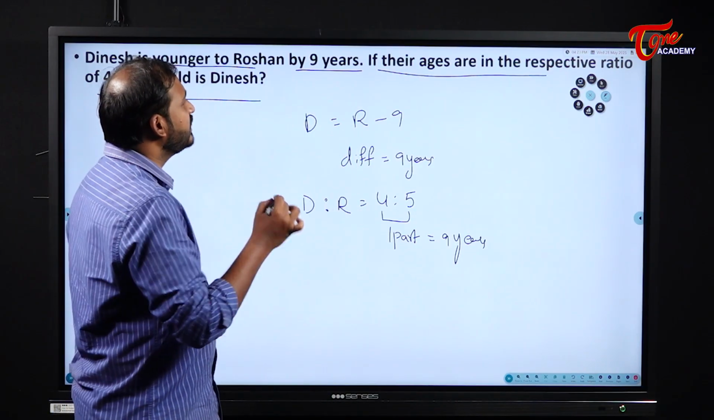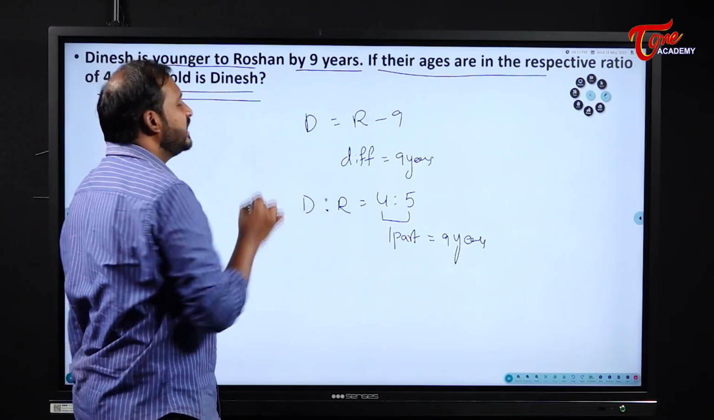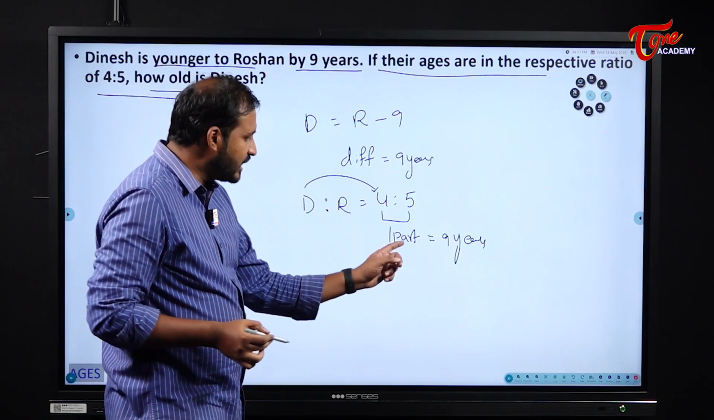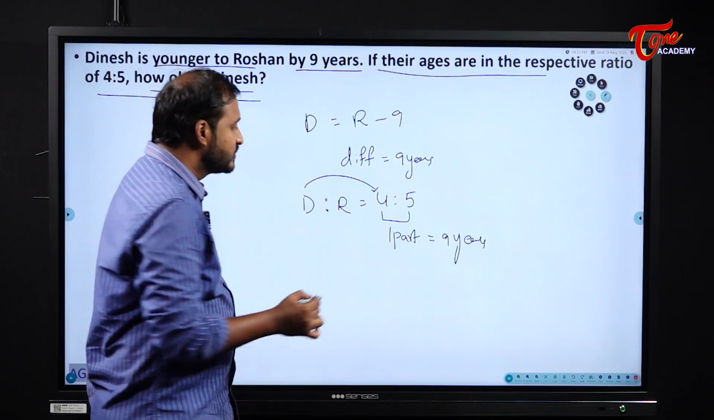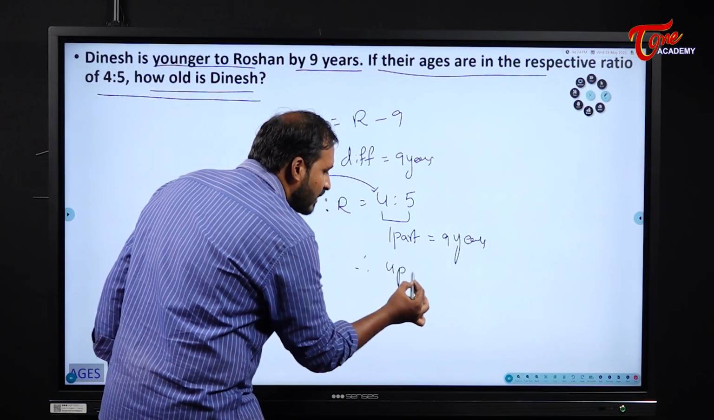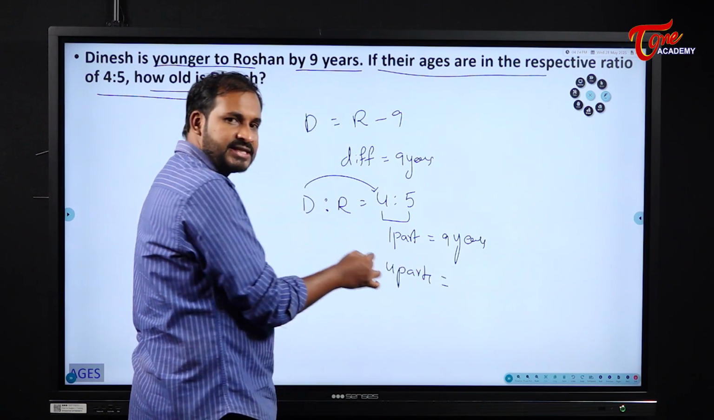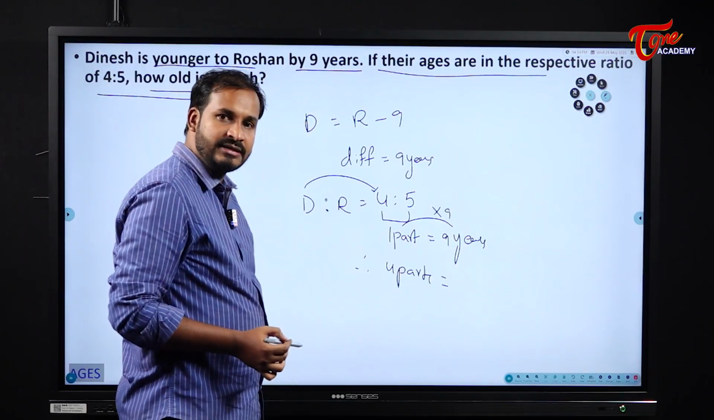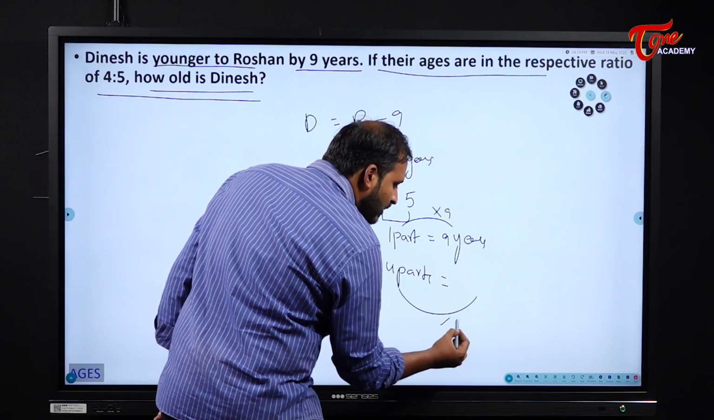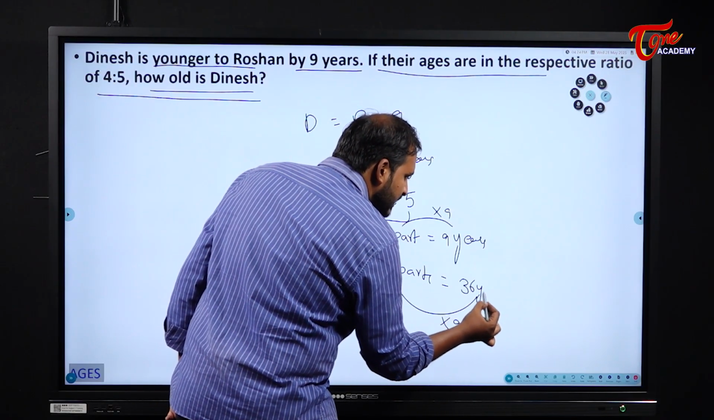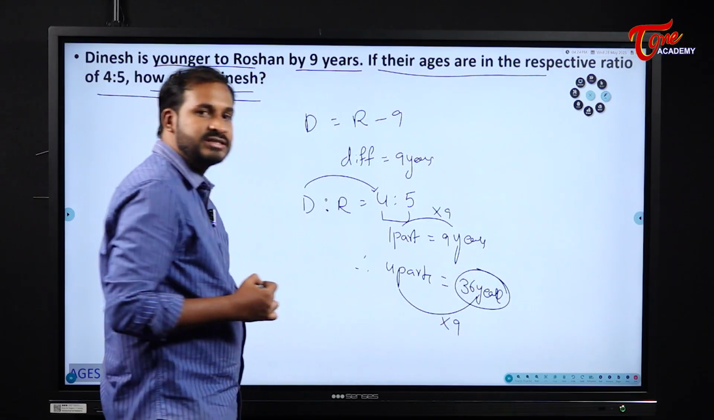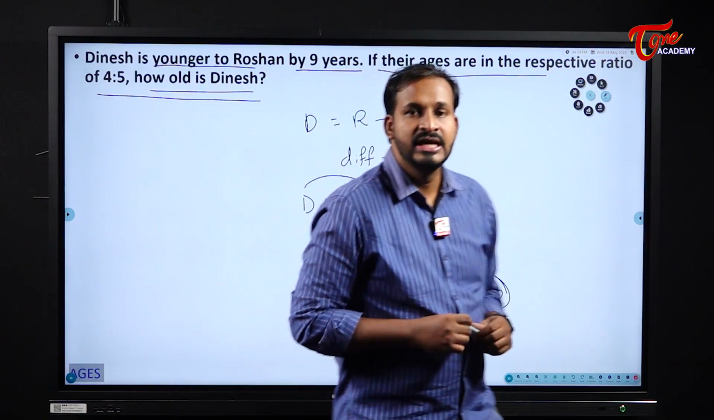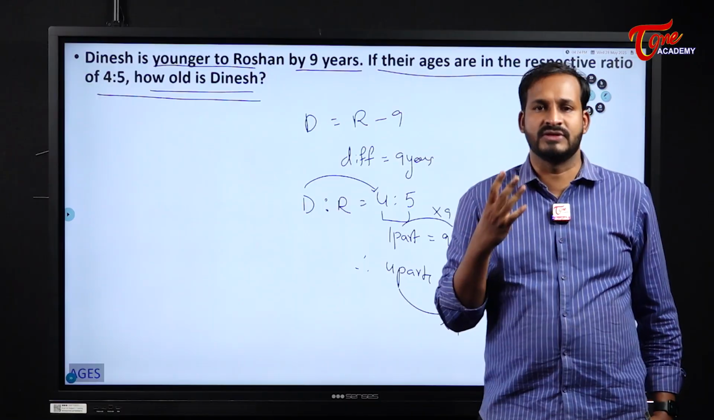9 years, right? Now what are they asking us? How old is Dinesh? Dinesh's age is how many parts? 4 parts. We came to know that 1 part is 9 years. So therefore 4 parts becomes what here? Simple, students, you can take it as x and cross multiply, or else simply see the relation. 1 9 is 9, similarly 4 9s are 36. So 4 9s are 36 years. This is the age of Dinesh here. So Dinesh's age is 36 years.